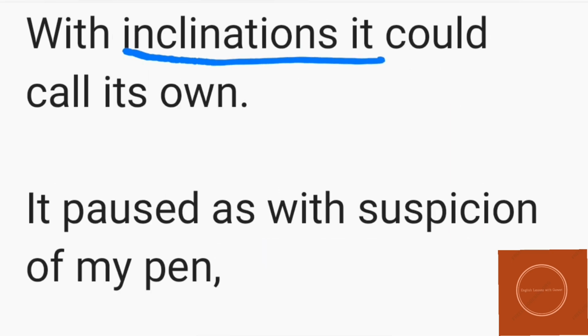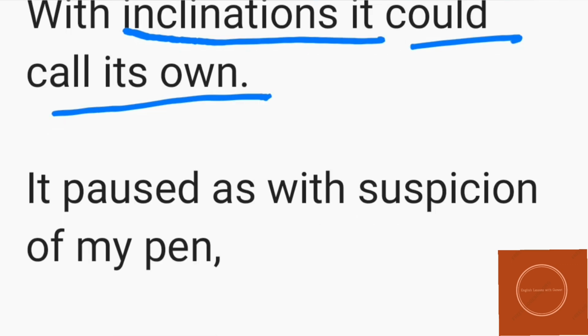So over here, the meaning of inclination is feelings, and "it could call its own" means it had feelings of its own. Like if we talk about a little mite, we usually think, what can even this little mite think of, because it's such a tiny creature having such small size. So how can such a being have feelings of its own? How can such a being think of something like feelings? But over here the writer is saying that the mite has feelings of its own.